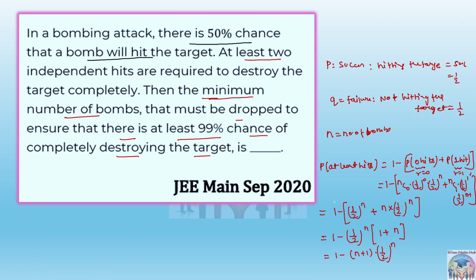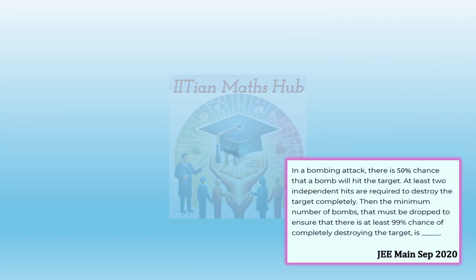Okay, so this is what we have got: at least two hits. Now it is also given that the minimum number of bombs that must be dropped is to ensure at least 99% chances. 99% chances means 99% probability, and this probability is 99 by 100. This value is already given to you.